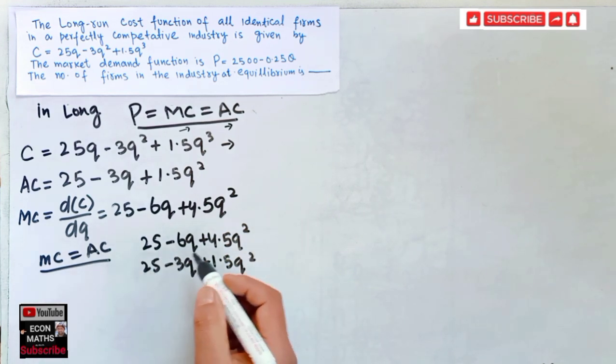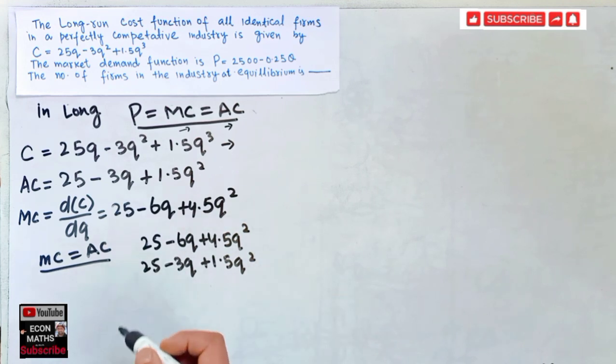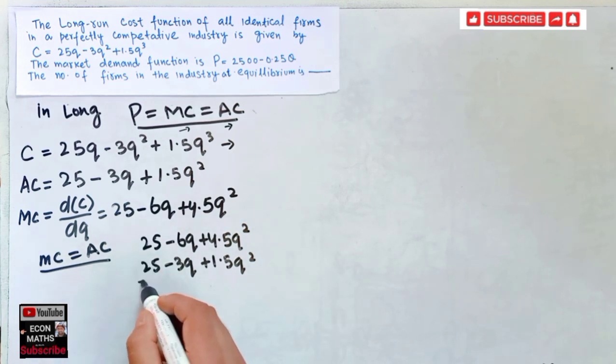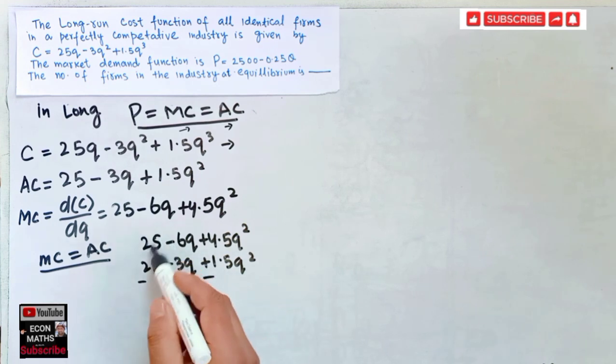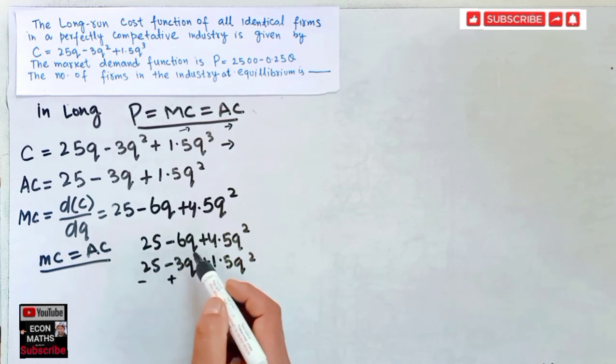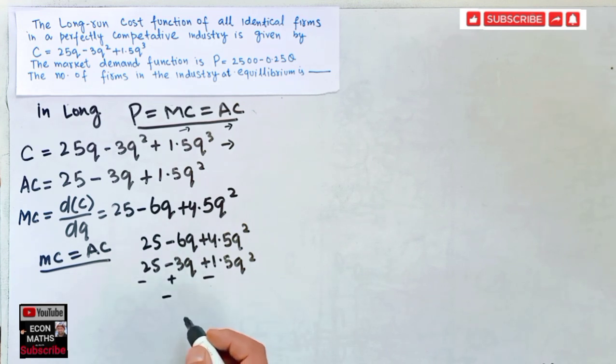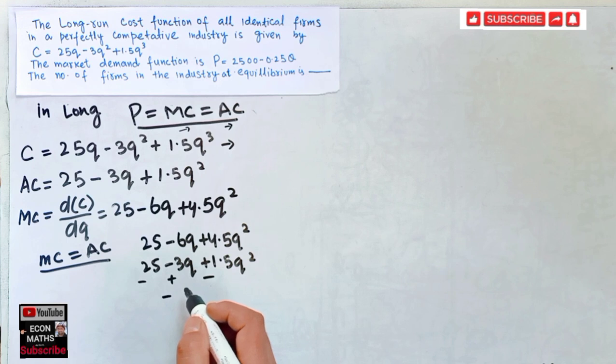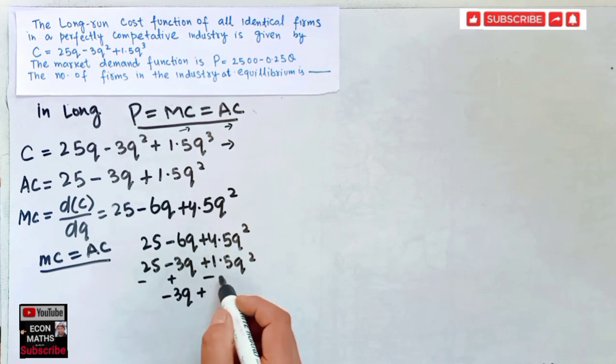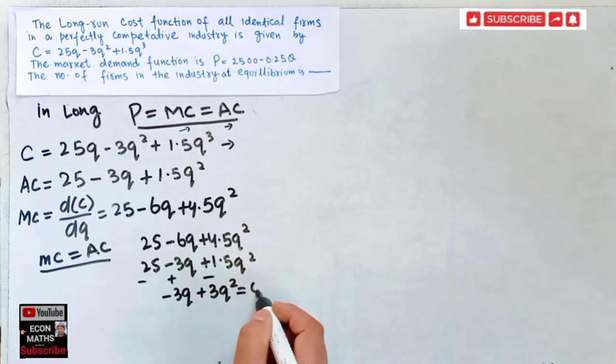Now I have equated them, so I will solve this. This will become minus, this is plus, this is minus. Now 25 minus 25 is 0, minus 6q plus 3q is minus 3q. Here we have plus 4.5 minus 1.5, which is 3q square, and it should be equal to 0.